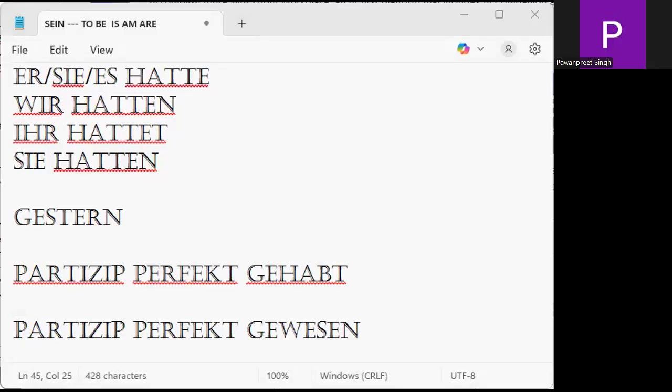Clear? We need to understand. Gehabt, participle perfect. Gehabt, gewesen. Gewesen is what? Tell me. The sein verb of third form. Is it clear to you?